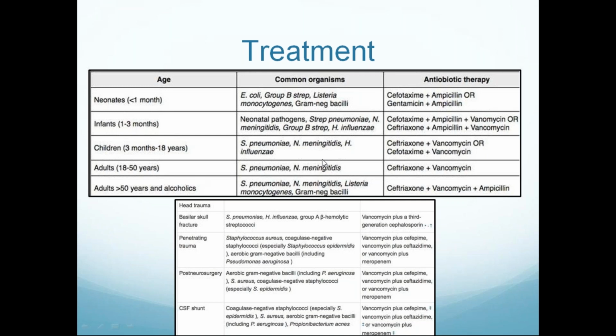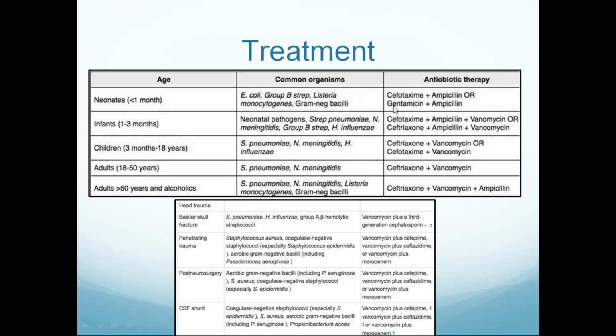These are the commonest bacteria encountered in bacterial meningitis. In infants and neonates less than 1 month, E. coli or group B streptococci is the most common cause of meningitis. In ages from 3 months to 50 years, the most common cause of bacterial meningitis is Streptococcus pneumoniae, followed by Neisseria meningitidis, and followed by Haemophilus influenzae.